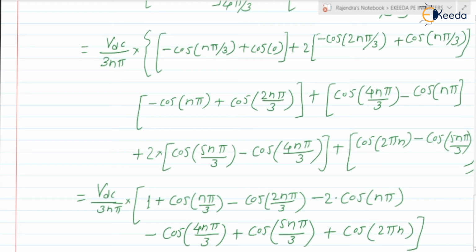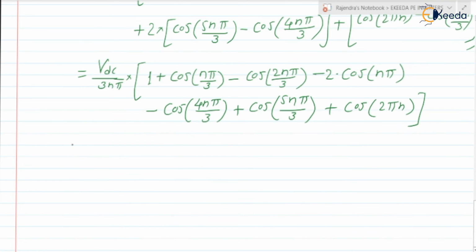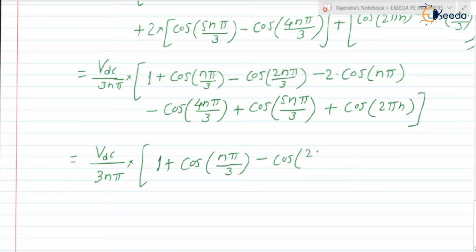Let us further simplify it. It is equal to VDC divided by 3n pi into 1 plus cos of n pi by 3, keep it as it is, minus cos of 2n pi by 3, right?